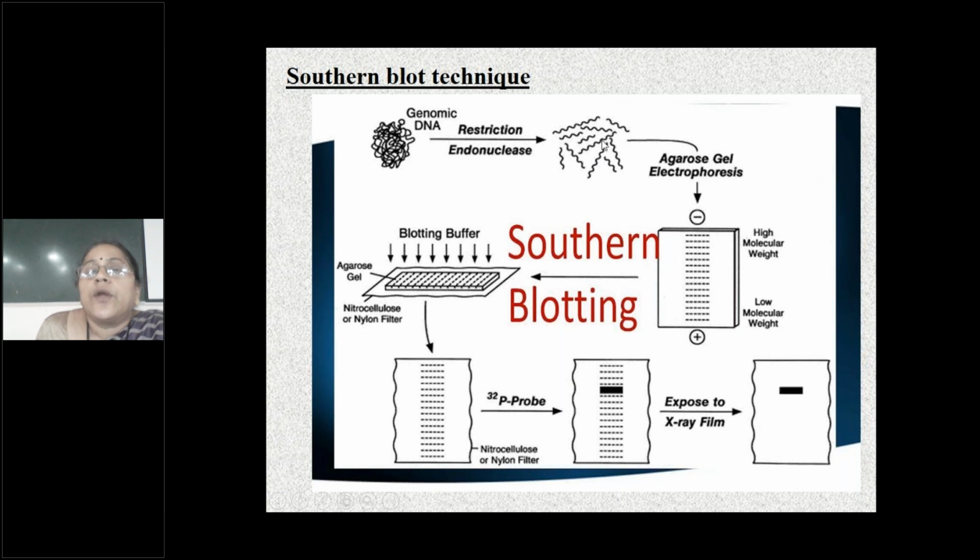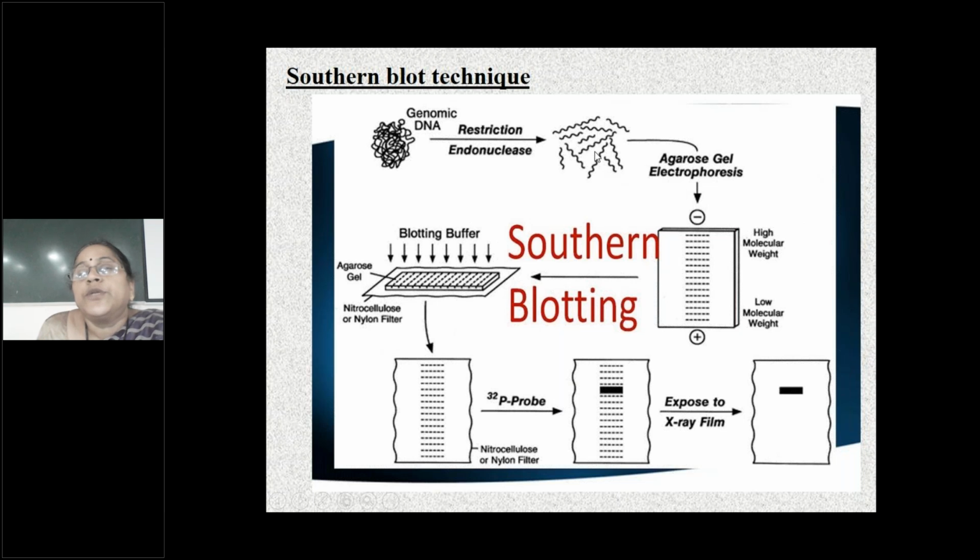These fragmented DNA fragments, electrophoresis is done. DNA is positive or negative? DNA is negative. So these DNA fragments are electrophoresed on agarose gel electrophoresis. The DNA fragments which are negative move towards the anode.